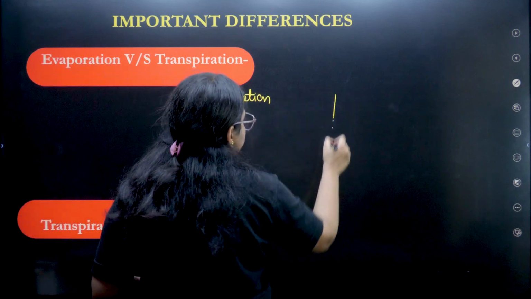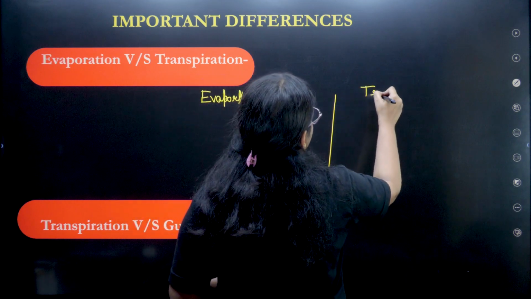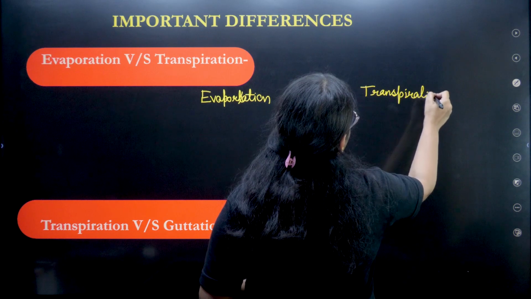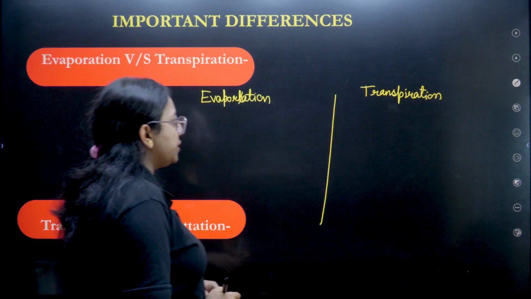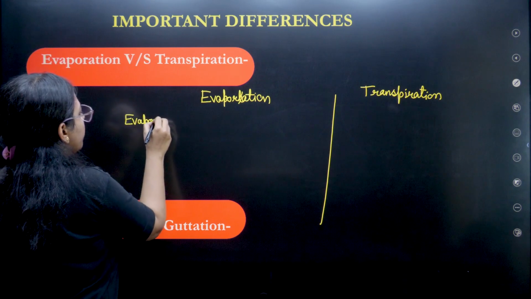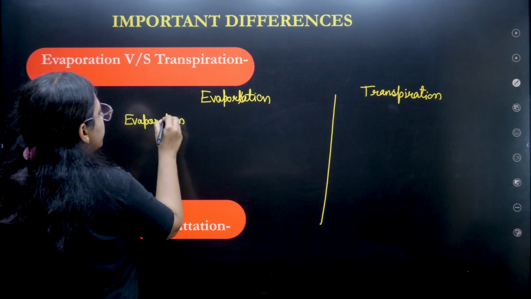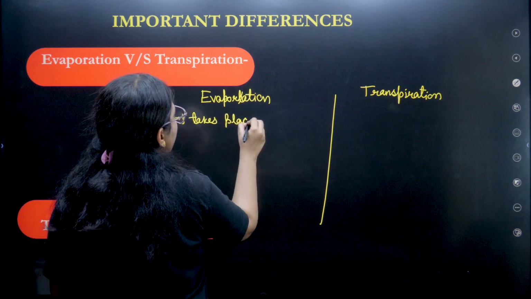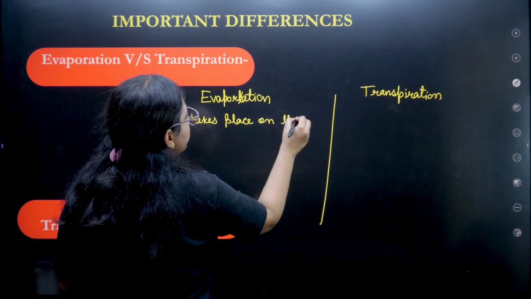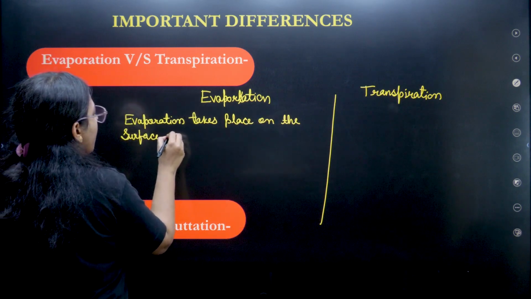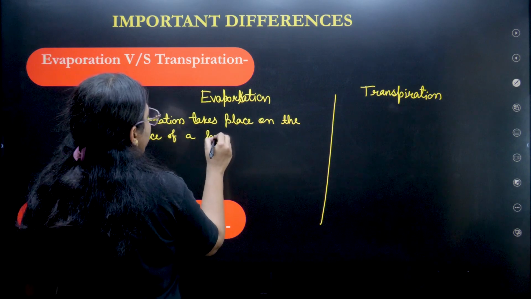Okay, evaporation and transpiration. See, evaporation takes place on the surface of a body.